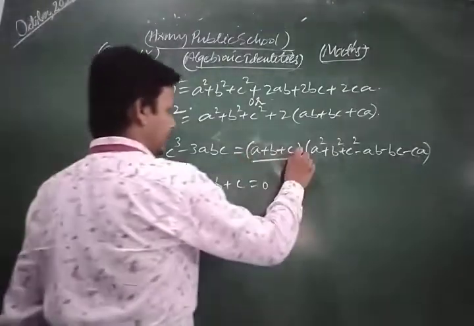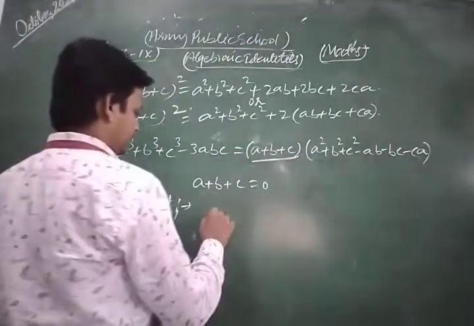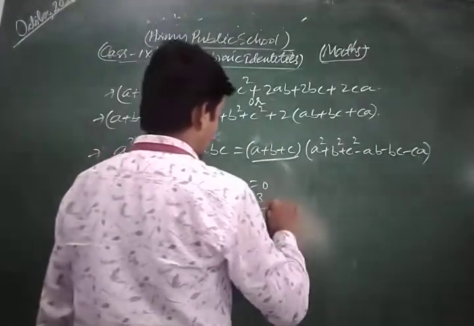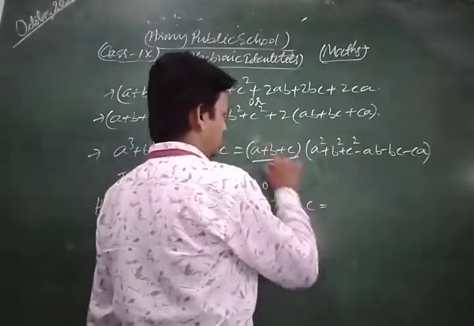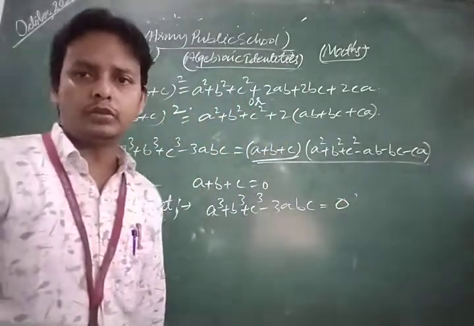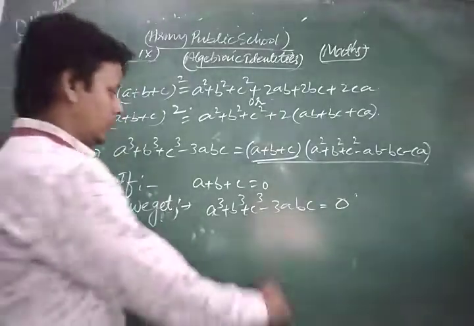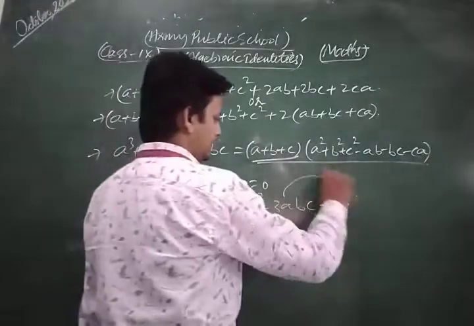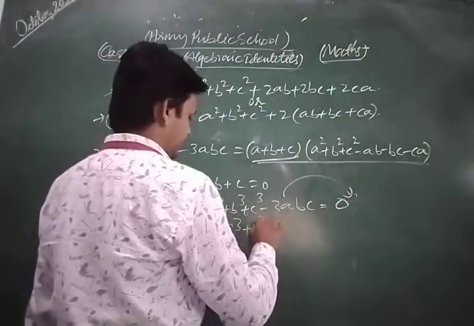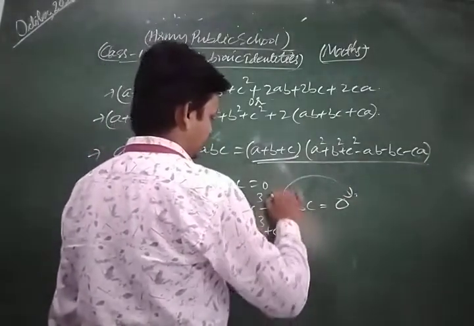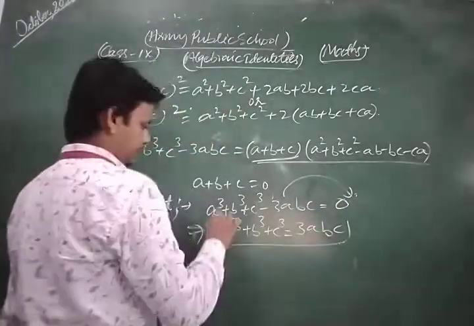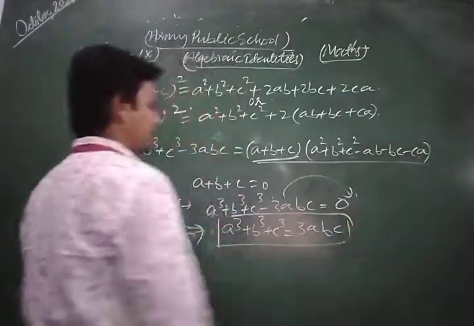Look, if we put 0 here, then we get a cube plus b cube plus c cube minus 3abc, whole value equal to 0. Now we transfer minus 3abc to that side, so we get a cube plus b cube plus c cube equal to 3abc.